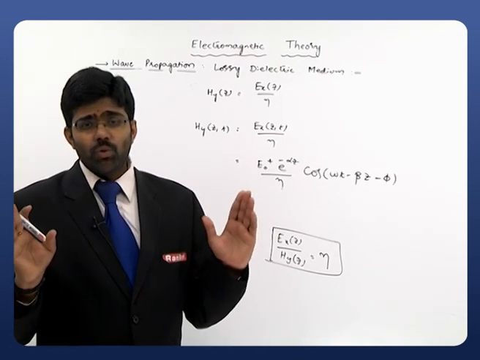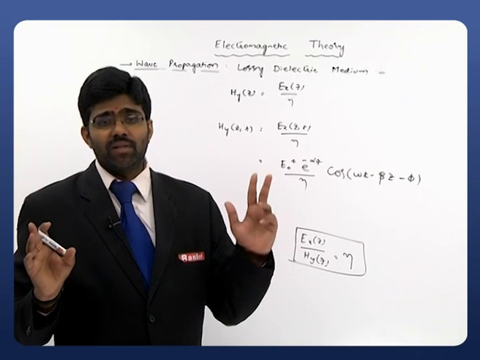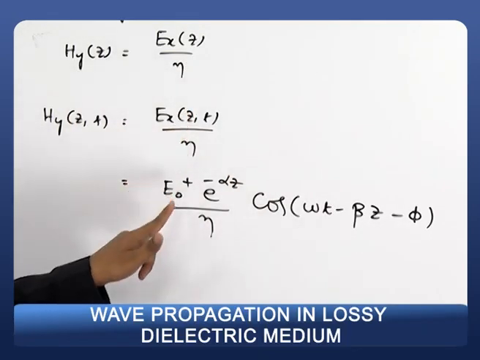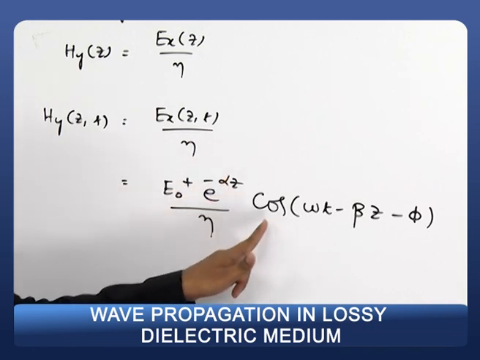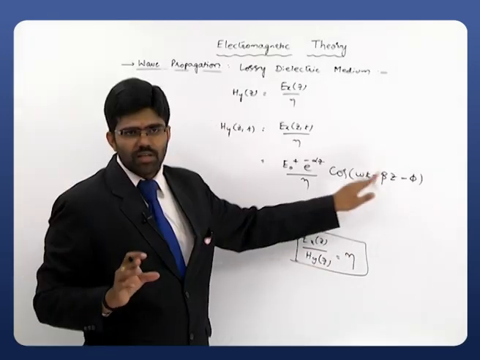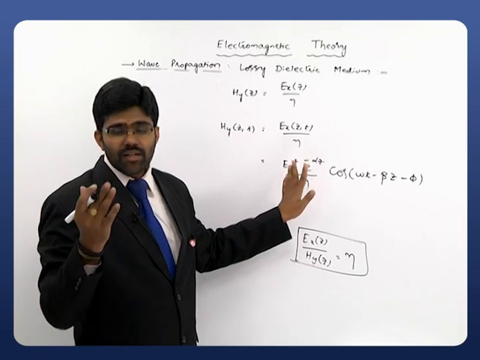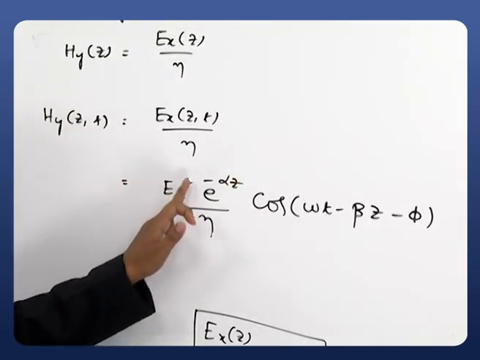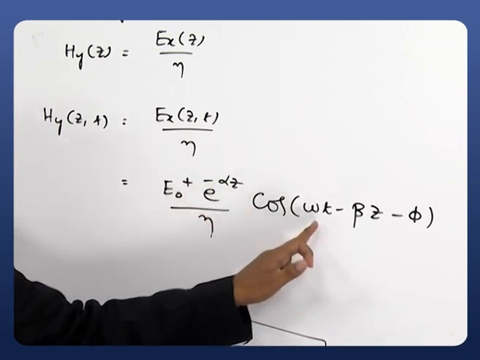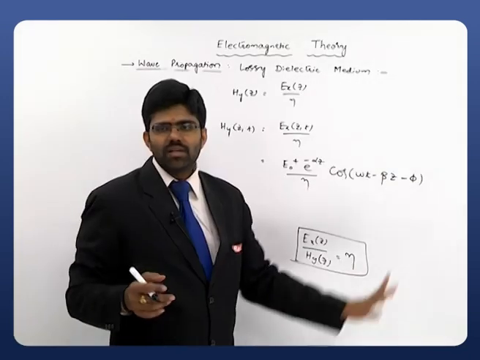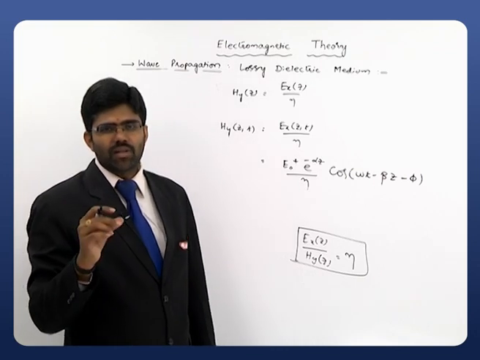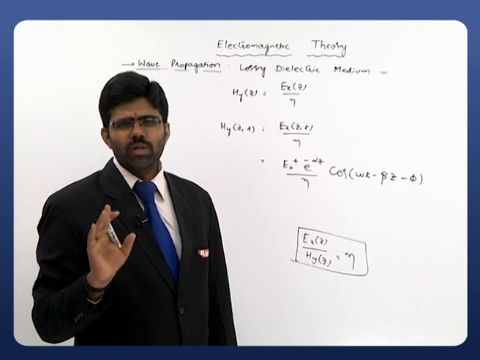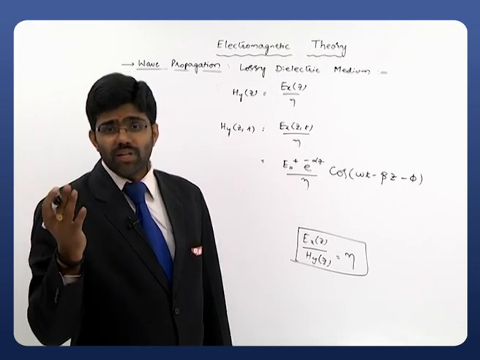So we got two equations. For the electric field intensity in the x direction, Ex of Z is equal to E naught plus e power minus alpha Z cos omega t minus beta Z. That is only the equation for Ex of Z. Next, the modified equation for Hy of Z comma t is equal to E naught plus e power minus alpha Z by eta, cos omega t minus beta Z minus phi. That phi was extra added to that particular equation, and that's a very good form. These are the two equations we require, and now how they are related.